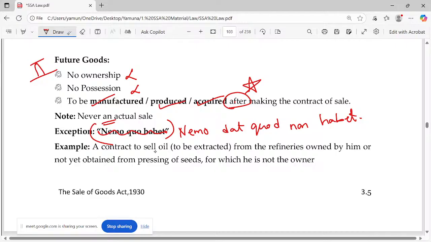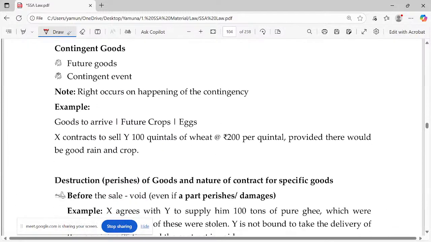Okay. So take a contract to sell oil from the refinery, owned by him or not yet obtained from pressing of seeds. See, not yet obtained from pressing of seeds. Okay. For which he is not the owner. Okay. Should I take over? Contingent goods, the third category.